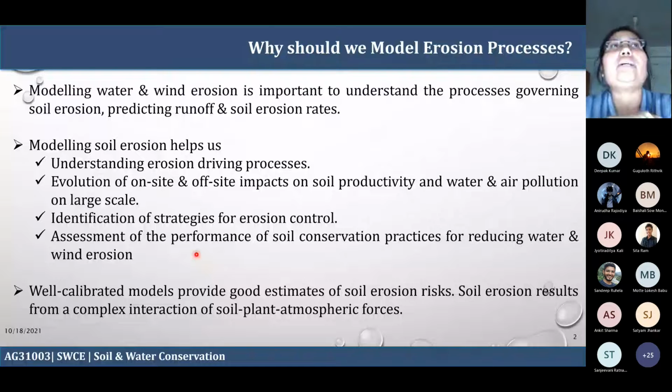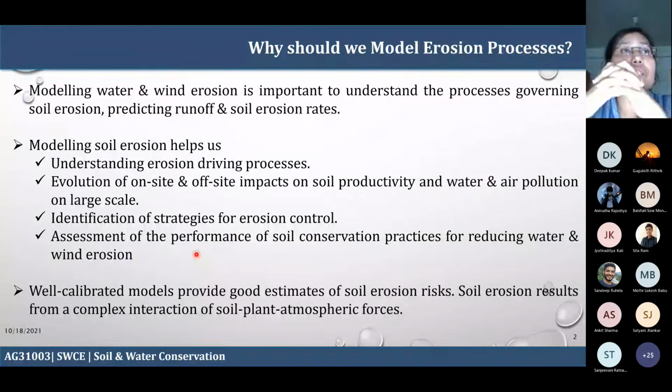Even if there is a strong wind, the binding capacity of the soil roots will help you prevent the erosion processes.